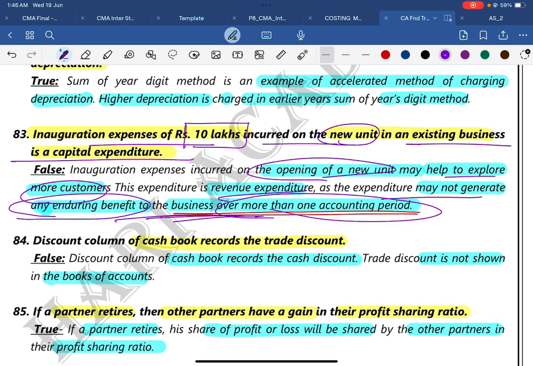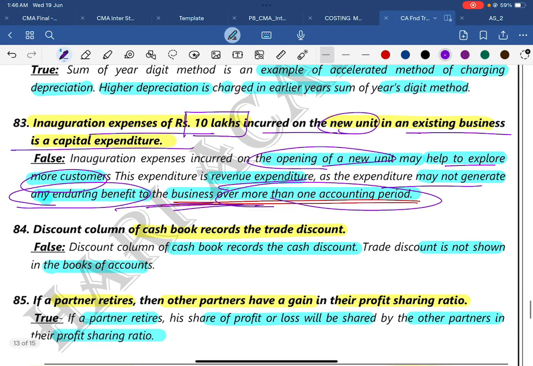So it is less than one accounting period. So then we are treating them as a revenue. Okay, it is not a capital expenditure.